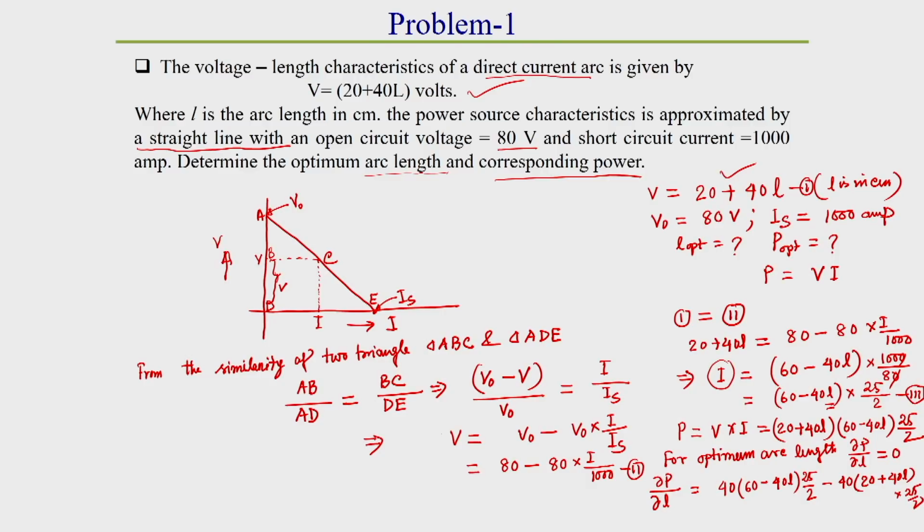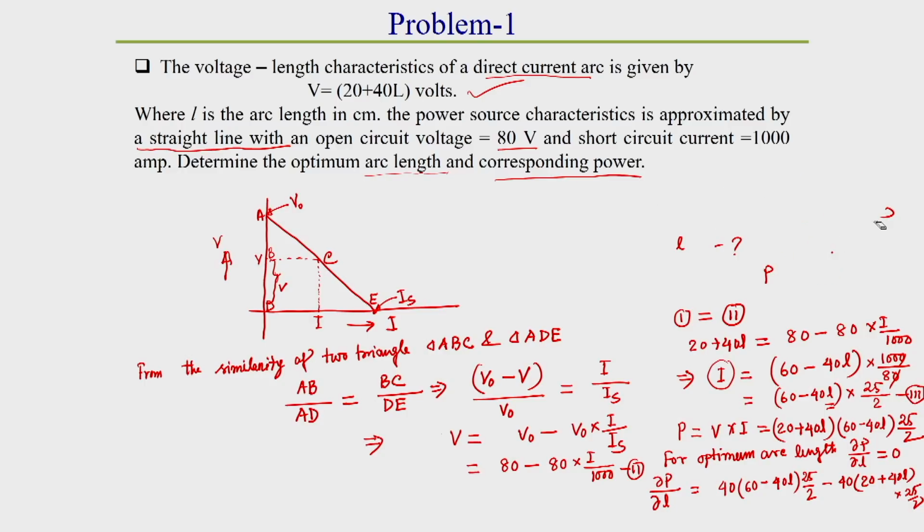And we make it equal to 0. I am just erasing this portion and putting the things there.